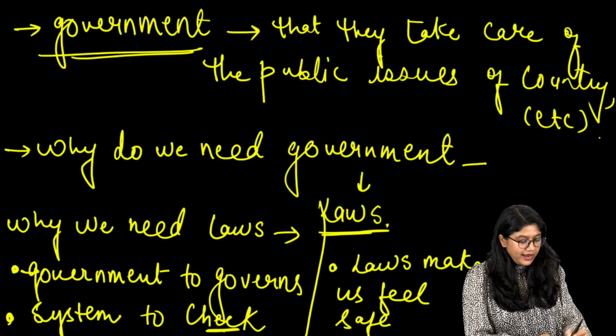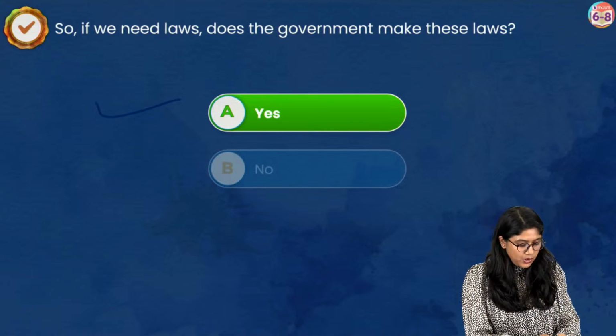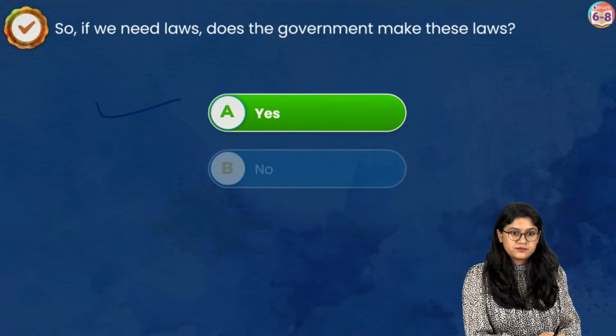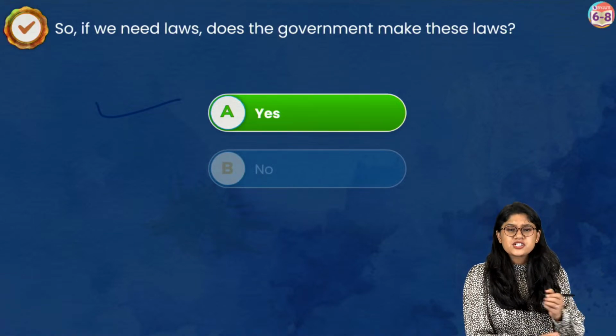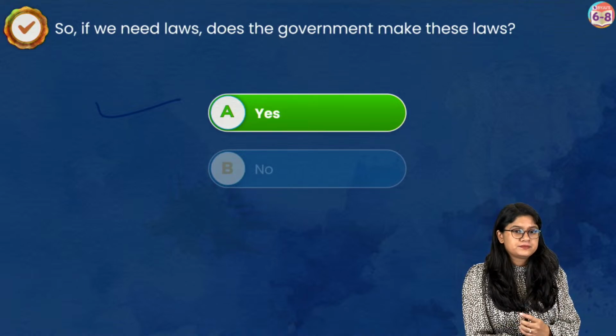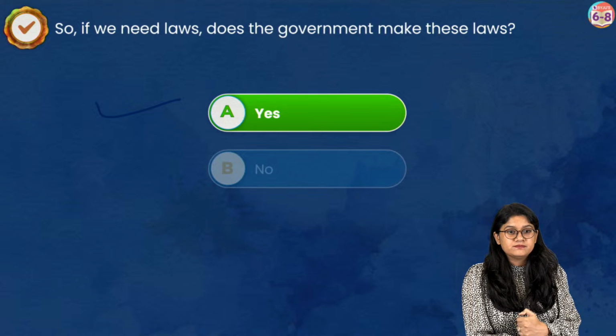Okay, now that we are clear with this, everyone, let's talk about what are the functions of the government. Yes, what are the functions of the government? Think about it. What are the functions? Gautam, got your point, but we'll discuss that later.